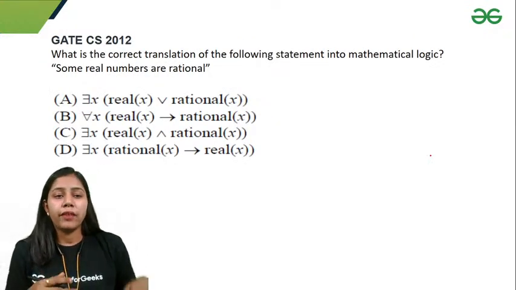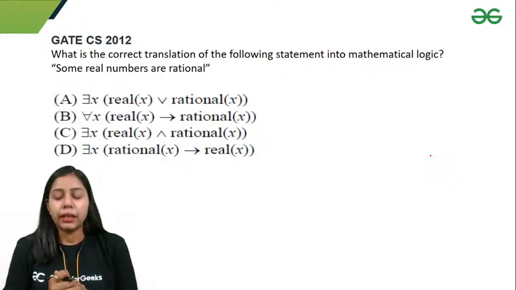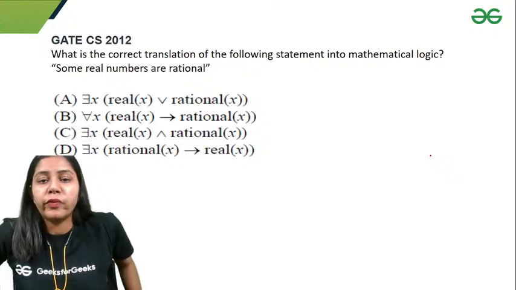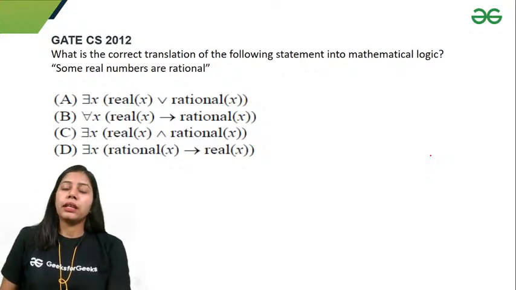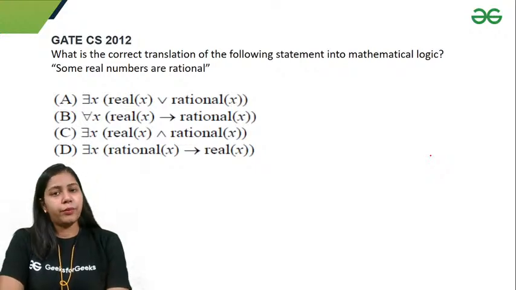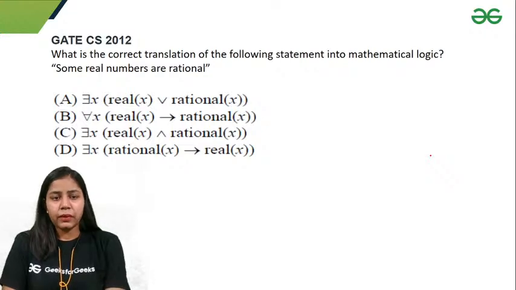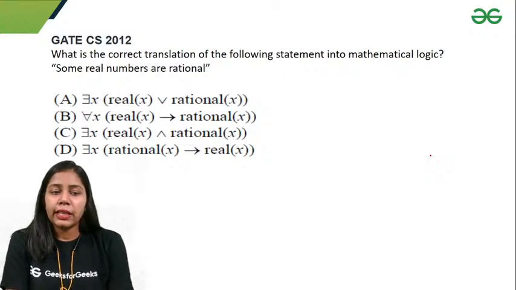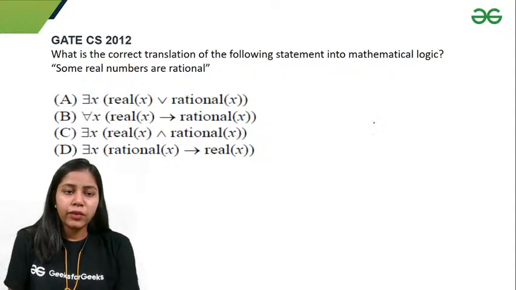Okay, so we have one question. It is from GATE CS 2012. It says that some real numbers are rational. So can anybody from the chat section tell me what will be the translation for this statement? It says that some real numbers are rational. Because we are using some, that means we are going to use there exists x, right? So we have to choose out of options A, C and D. B is not true. So can anybody from the chat section tell me which one is true?